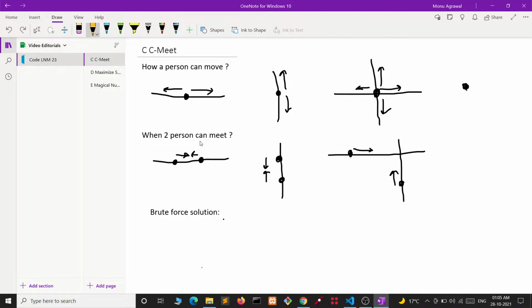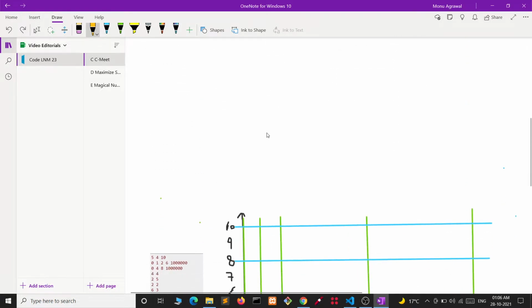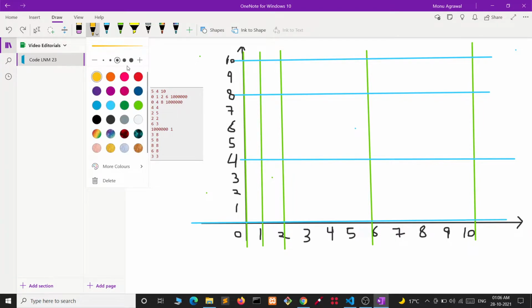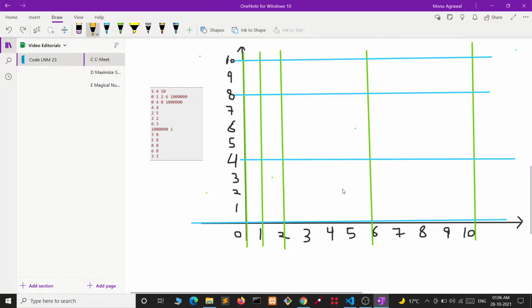Now let's see when two persons can meet. If they are lying on the same horizontal road, or on the same vertical road, or if one of them is on a horizontal road and the other one is on a vertical road, or vice versa, then they can always meet. Now let's see the example we have. I will be showing just some part of it, not solving the whole of it.